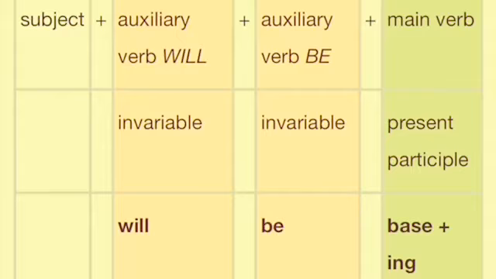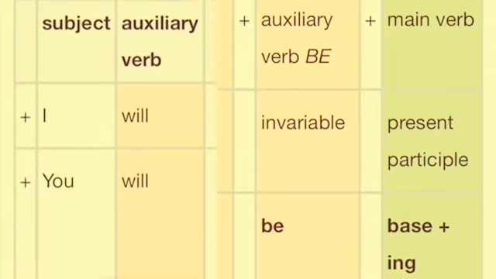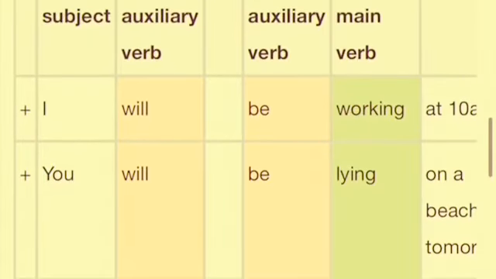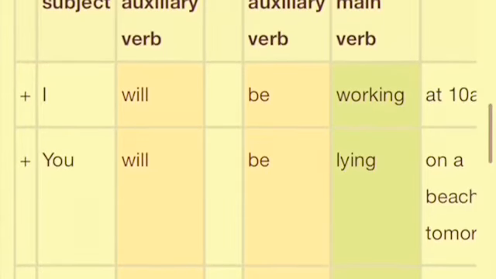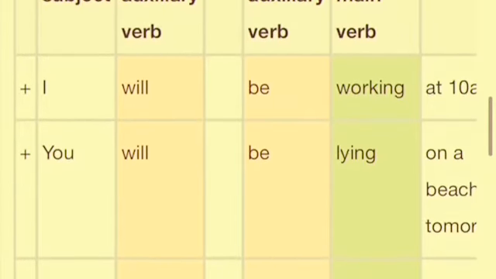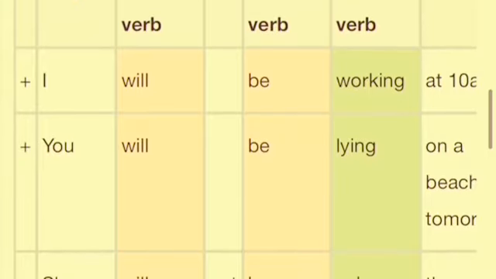For your negative sentence in the future continuous tense, we will insert not between will and be. Keep that thing in mind. And for question sentences, the formula remains the same. We exchange the subject and will. So students, look at these examples. First one is a positive sentence where we have auxiliary verb will and auxiliary verb be together.